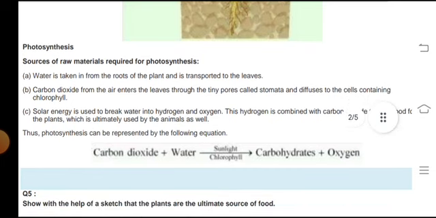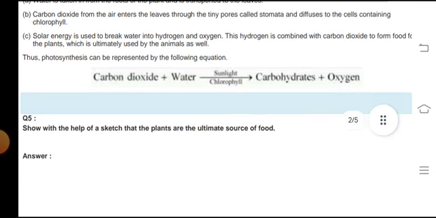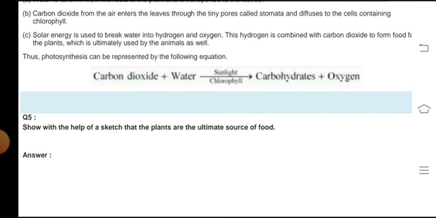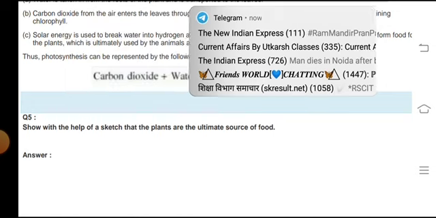Photosynthesis and the sources of raw materials required for photosynthesis. Water is taken in from the roots of the plants and is transported to the leaves, and carbon dioxide from the air enters the leaves through tiny pores called stomata and diffuses to the cells containing chlorophyll. Solar energy is used to break water into hydrogen and oxygen, and this hydrogen is combined with carbon dioxide to form food.